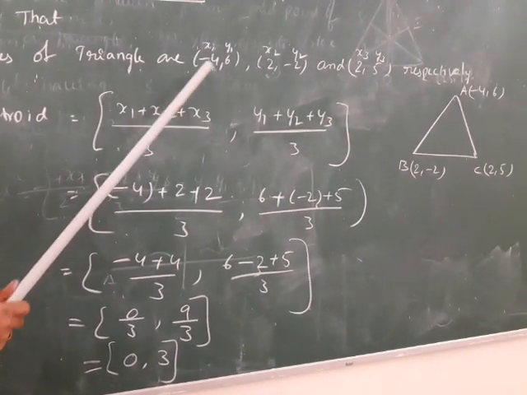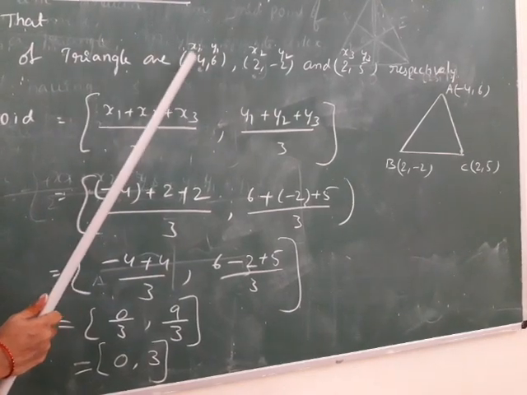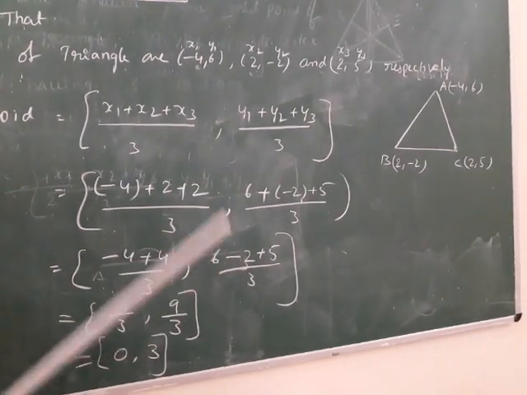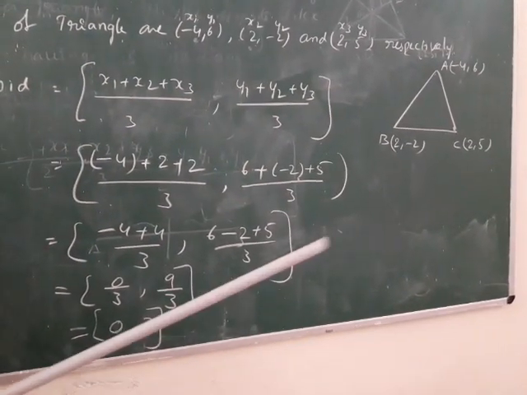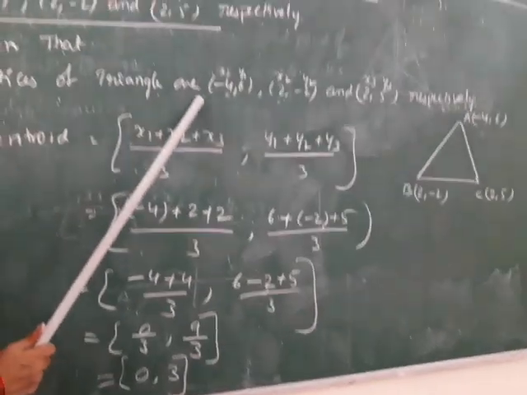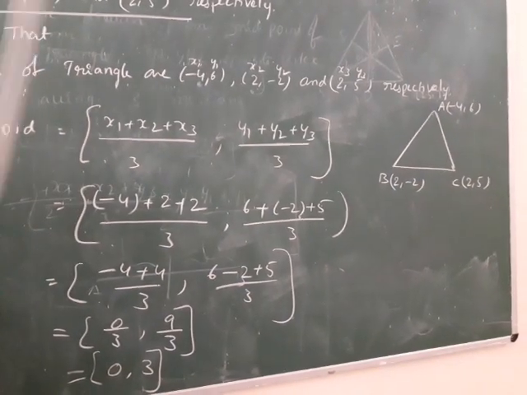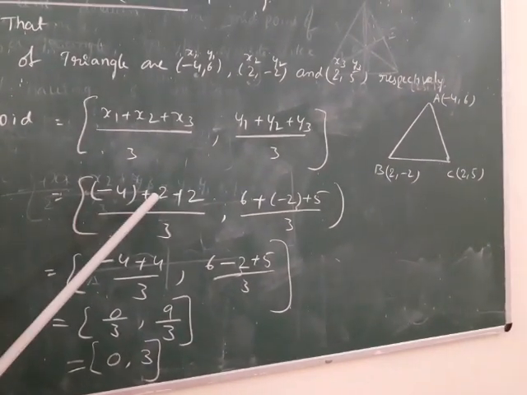Substitute according to the ordinates only. Don't substitute -4, 6, 3 like that. Most of the students make that mistake in the question paper. So everyone check yourself. x1 means the first ordinate of the first vertex. Order is very, very important in this concept. Next, -4 plus 2 plus 2.